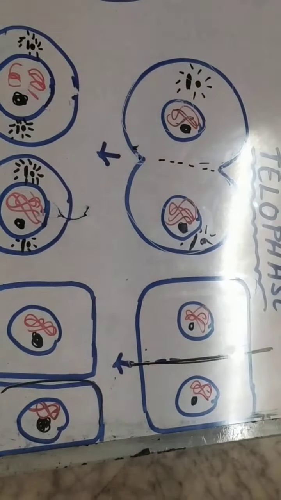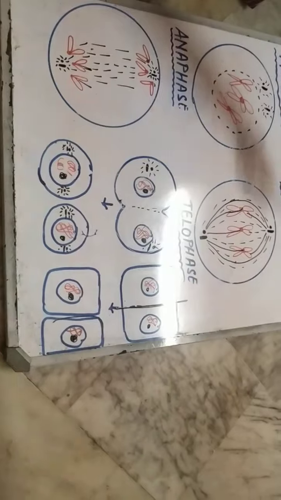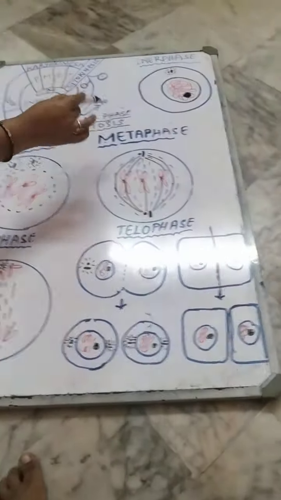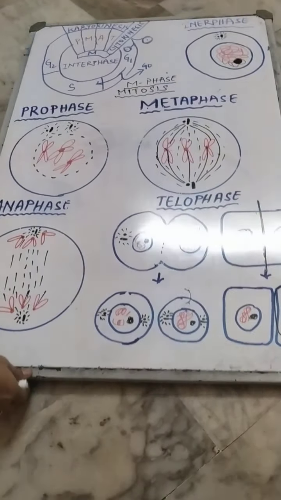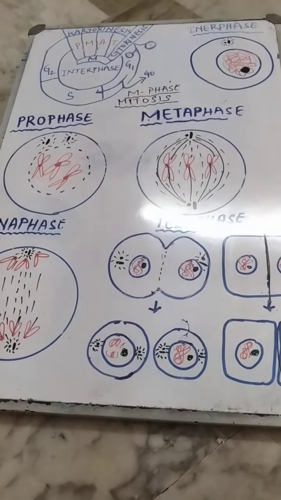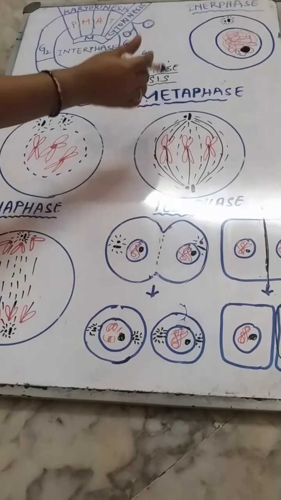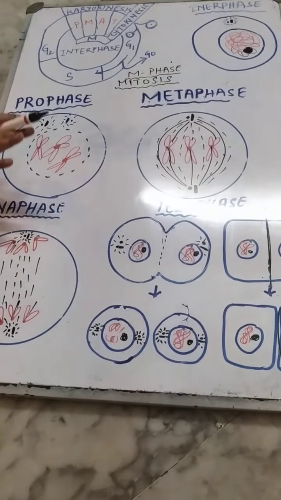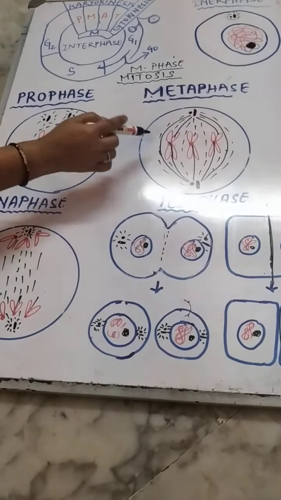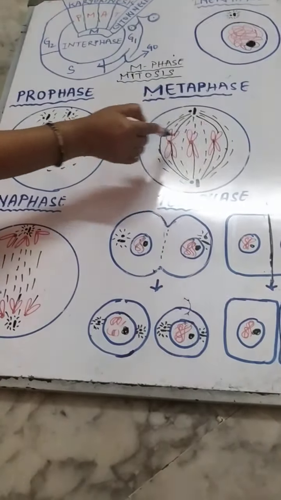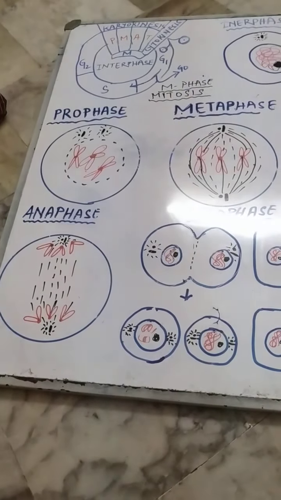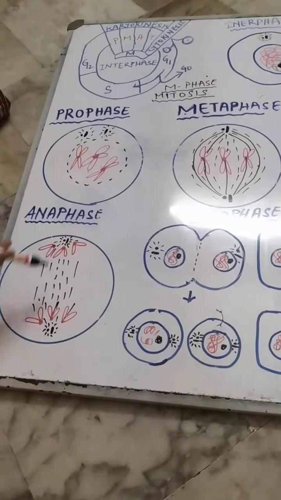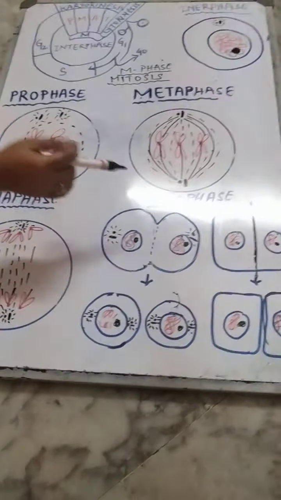So once again, all the phases. Interphase we already discussed. Next is the M phase, which consists of prophase, metaphase, anaphase and telophase. All the phases have their meaning. Pro means first phase, so in the first phase chromosomes are clearly visible. Meta means middle, so in the second phase chromosomes are arranged exactly at the equatorial plate. Anaphase means chromosomes get separated into two sister chromatids and move toward the opposite poles. Telophase is the end of the phase.